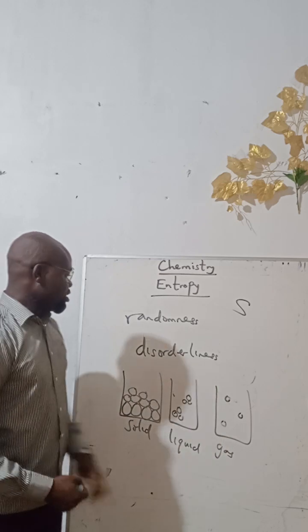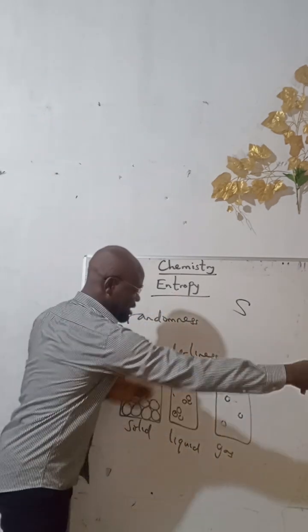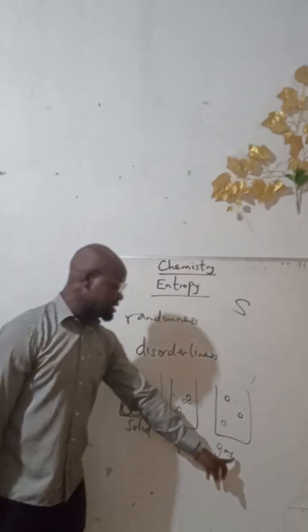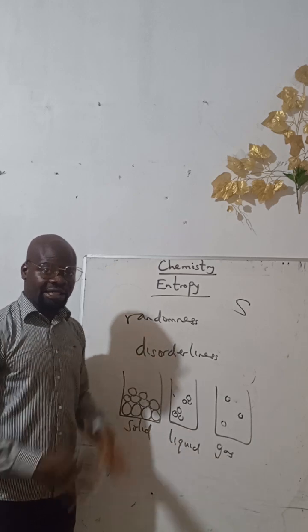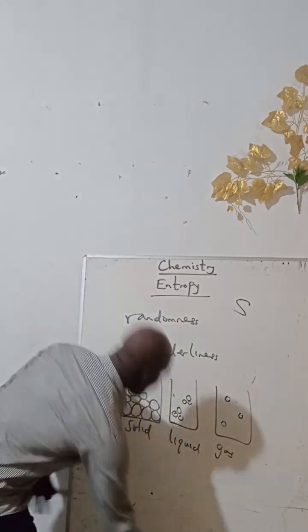So gas has the highest entropy. The molecules are mostly scattered and in disorder. Gas has the highest entropy, solid has the lowest entropy, while liquid falls in the middle. So that's all about entropy.